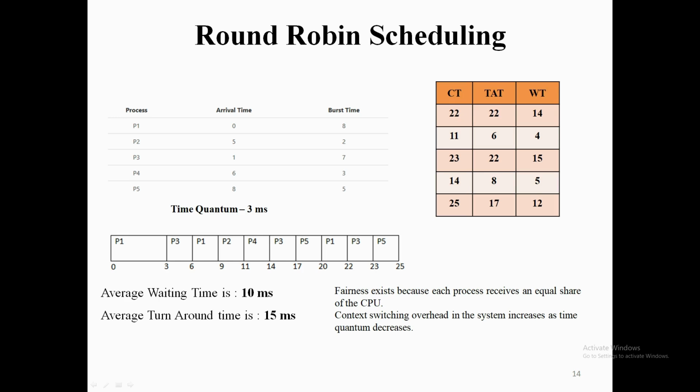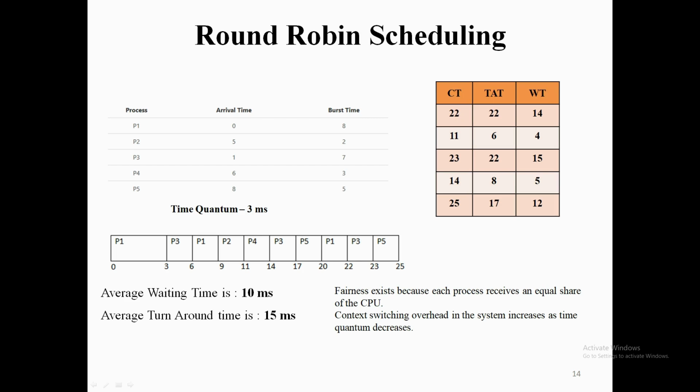P3 we have already preempted and put in the ready queue. So P3 will be taking hold of the CPU from 14 to 17. After this, the process P5, which has a burst time of 5 and arrived at the 8th millisecond, will take hold of the processor. From 17 to 20 P5 will be executing. P1 has already executed nearly 6 milliseconds of time, so it has a remaining burst time of only 2.